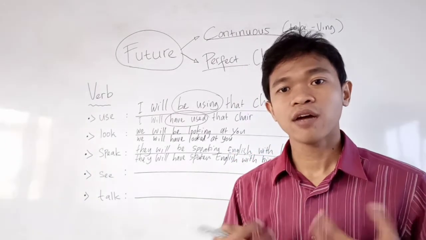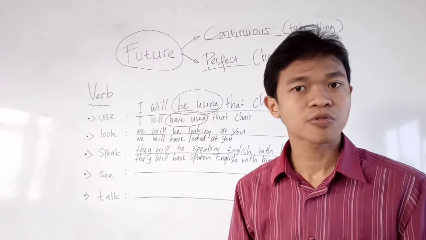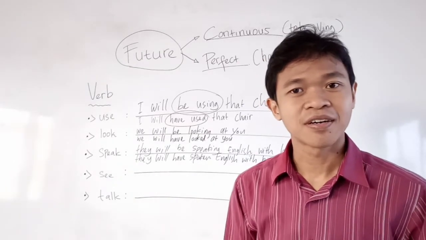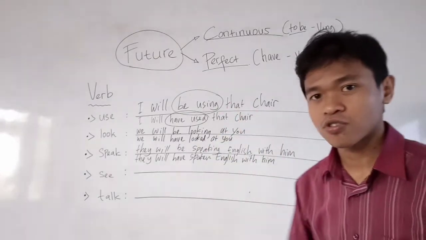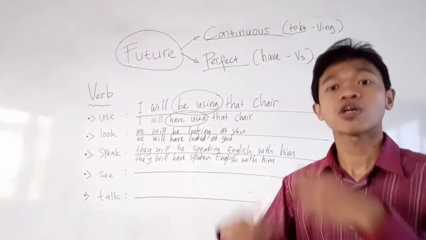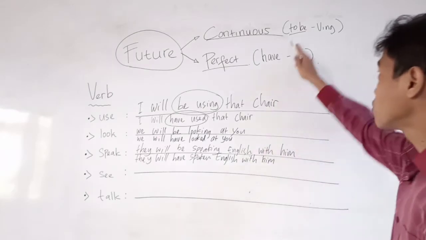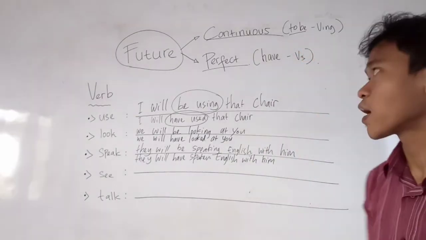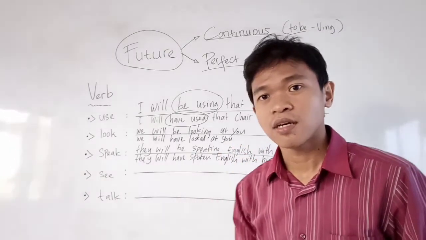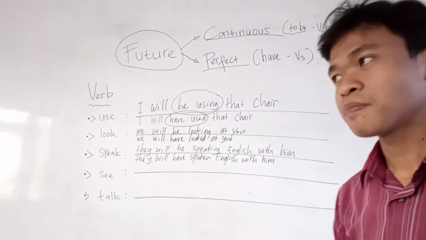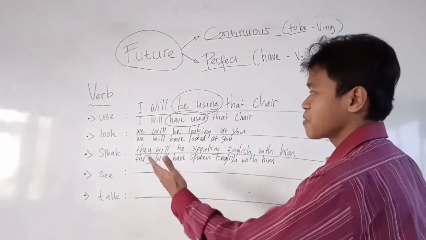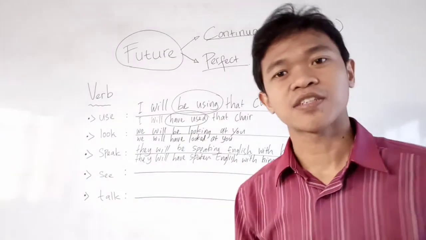They are also similar, but different. I just want to review again. We use the future continuous with to be and verb -ing, and the future perfect with have and verb 3. That's it. I'm going to use similar examples to make it easy to understand.